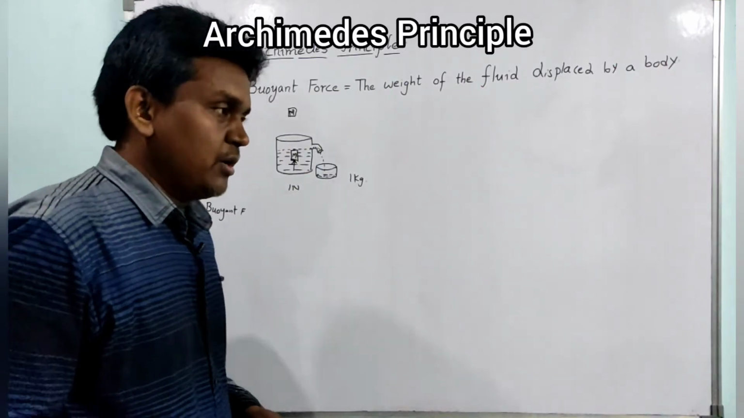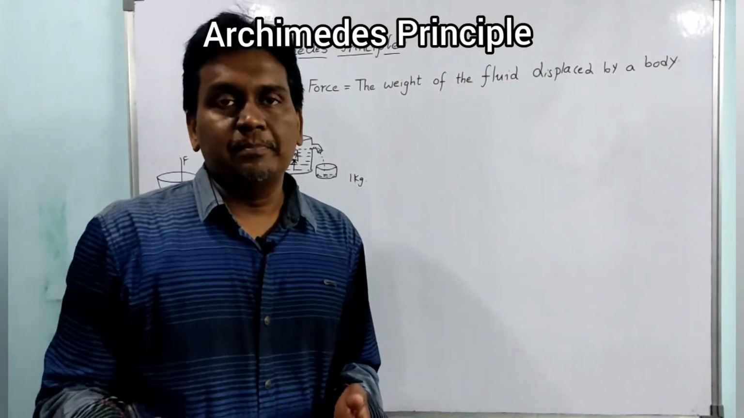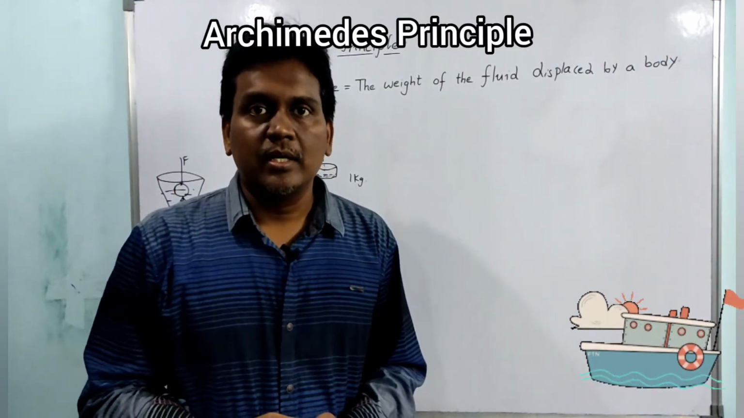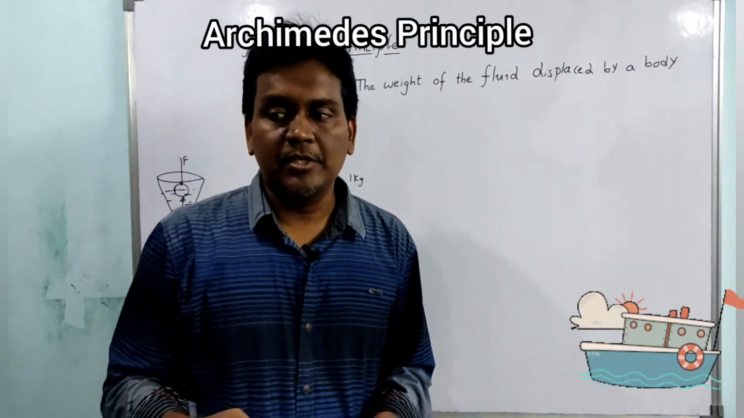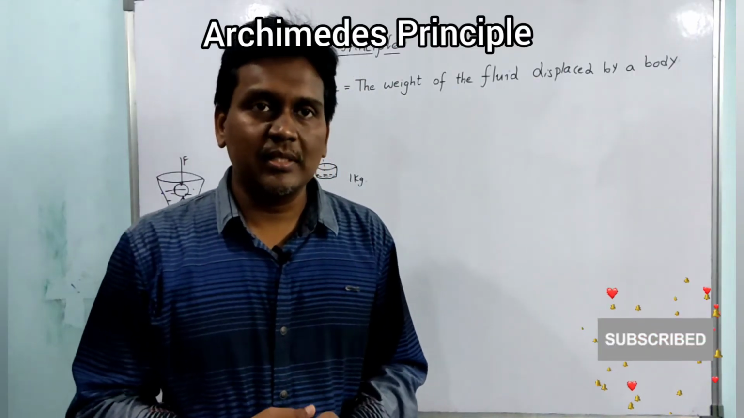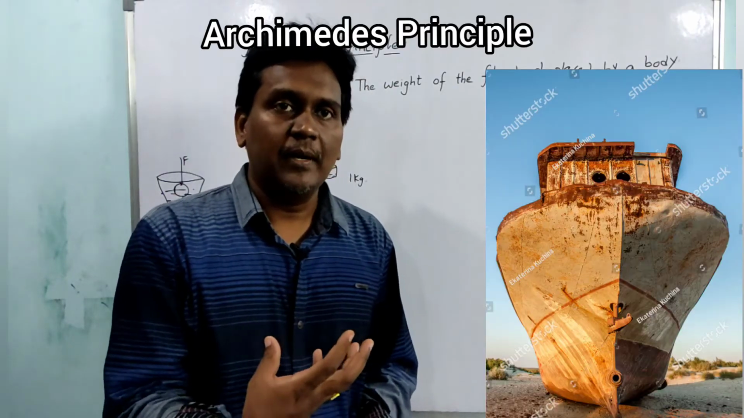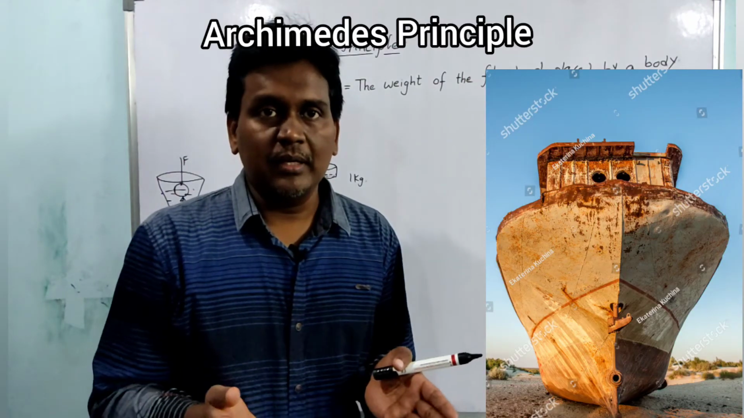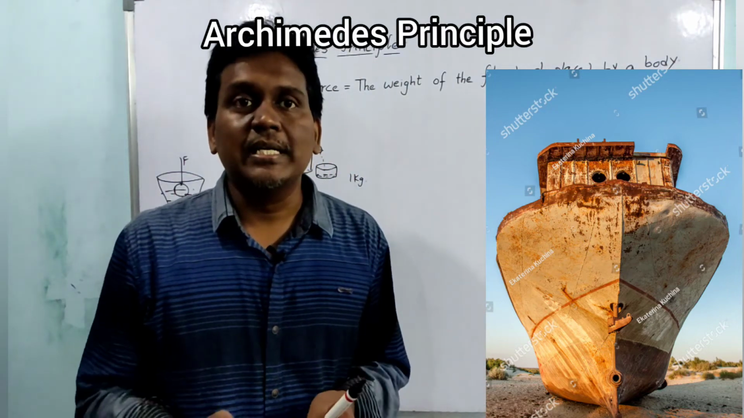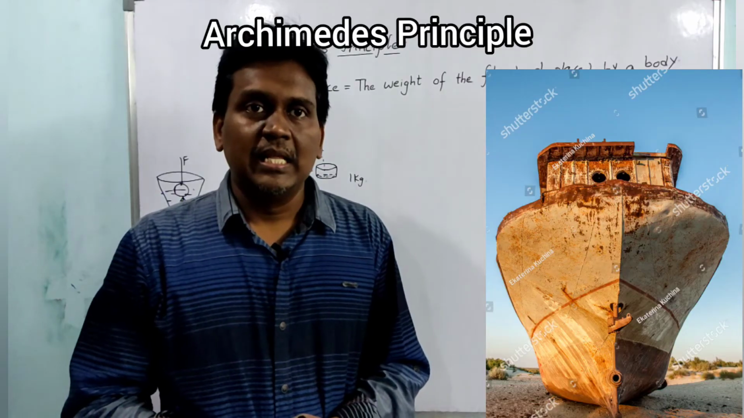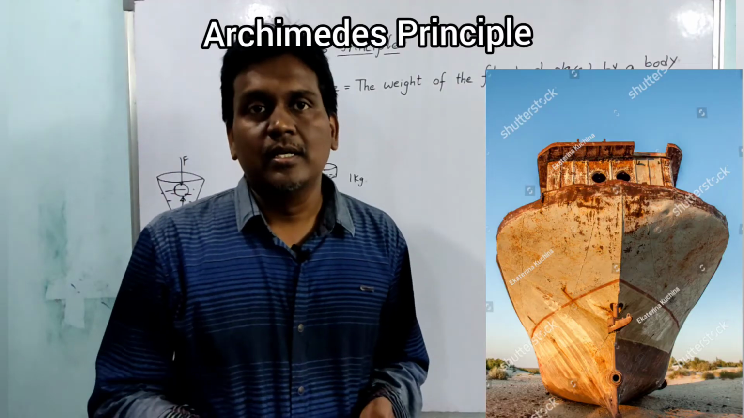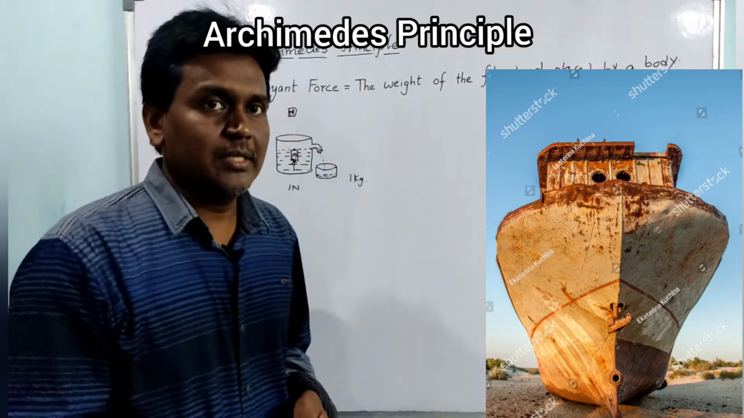And we can observe one more thing. The ships float on water. How are they floating on water? Before designing the ships, if you observe the bottom of the ship, the structure is very flat, such that the bottom surface will displace so much water. That displaced water weight should be equal to the weight of the ship.